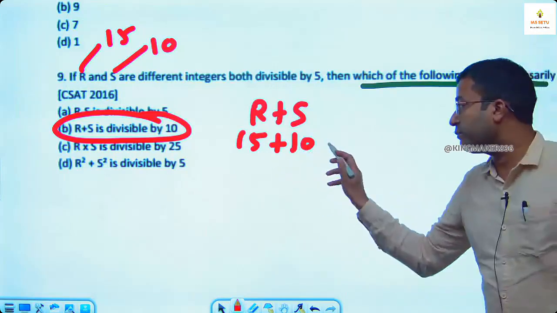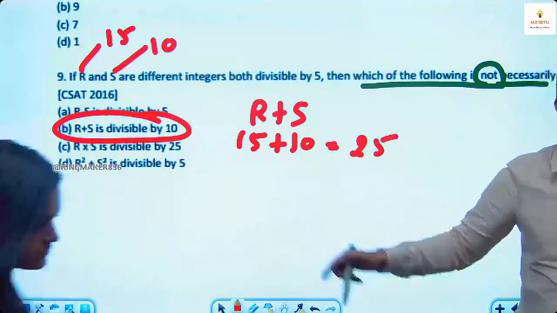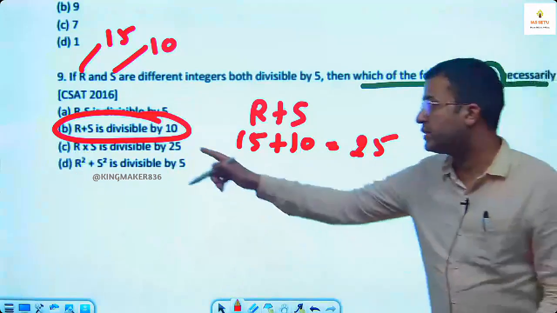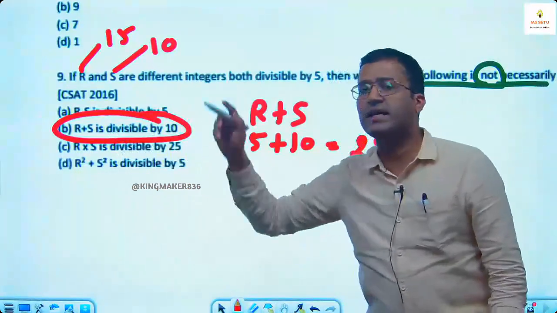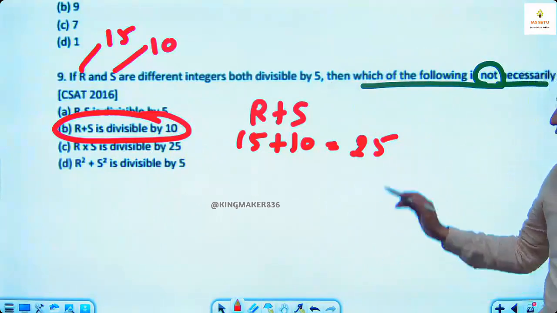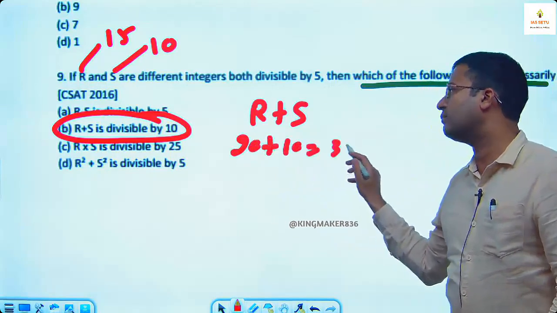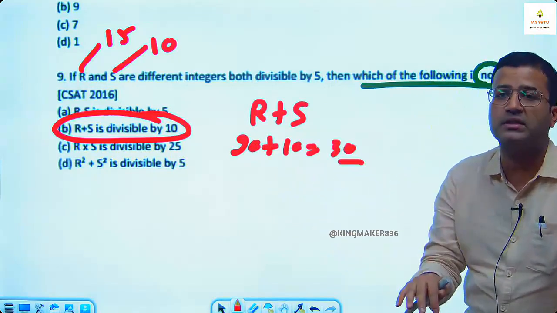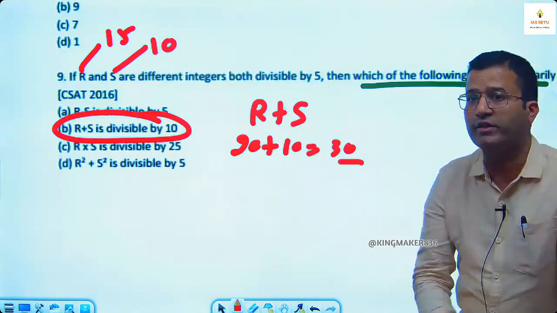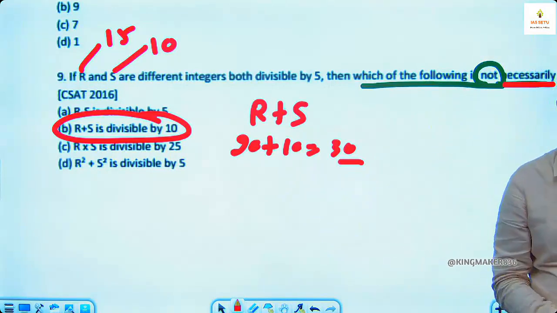What is 15 plus 10? 25. Is this 25 divisible by 10? No. So it means you can't say R plus S is always divisible by 10. Maybe if R is 20, S is 10, it can be. But you cannot compel me to say yes, necessarily always. That is not possible.